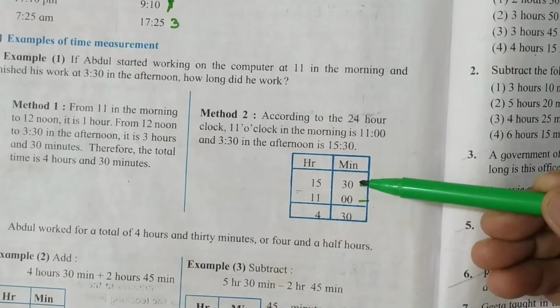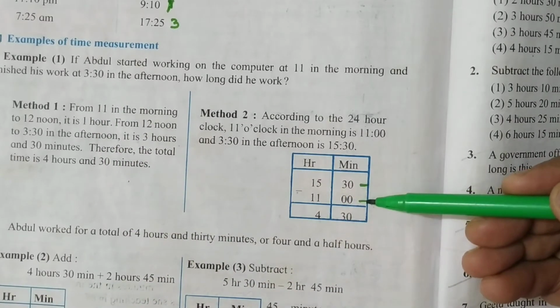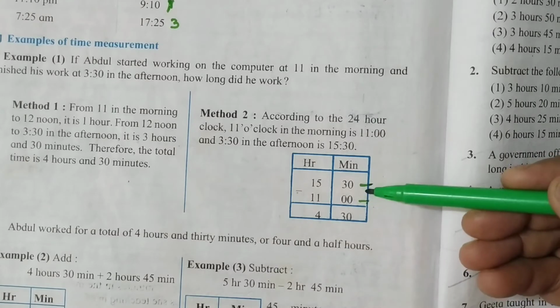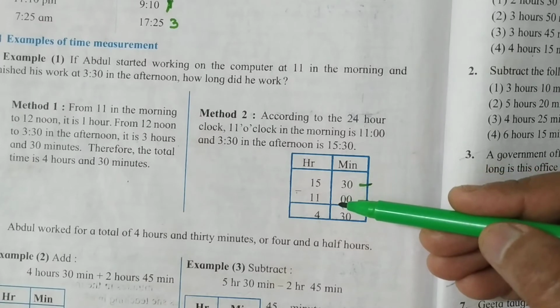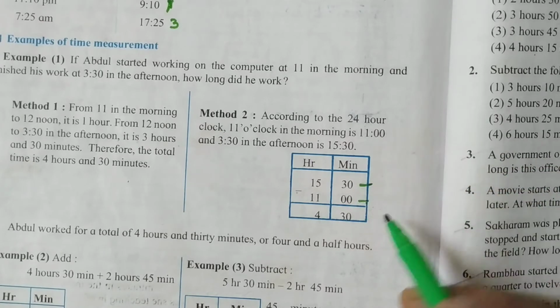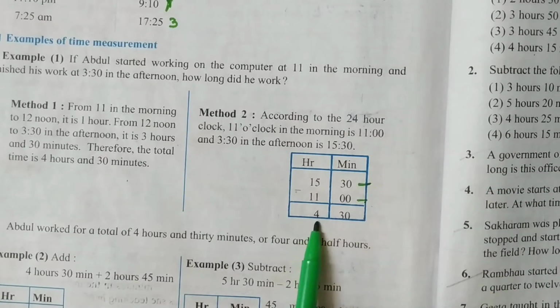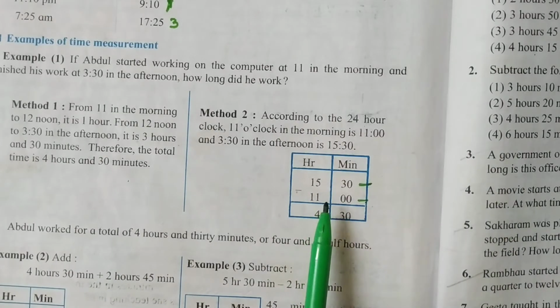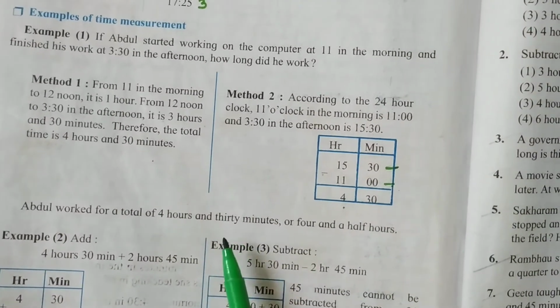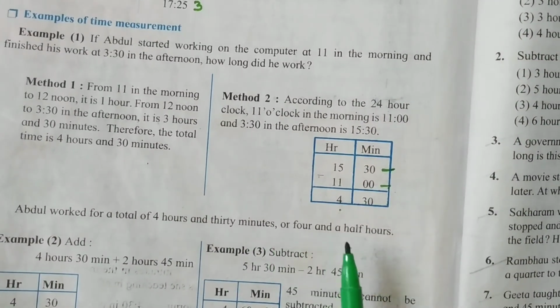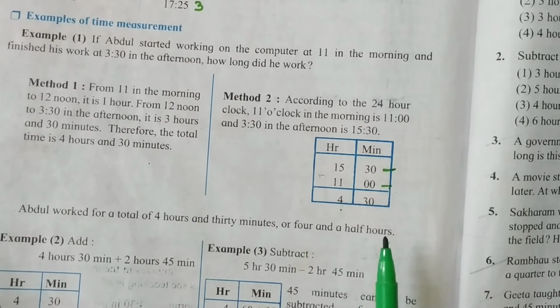So from 11 o'clock to 15:30, how much is the difference? How many hours have been taken for his work? How long did he work? You have to subtract to find the difference. Okay, so Abdul worked for a total of 4 hours 30 minutes or 4.5 hours.